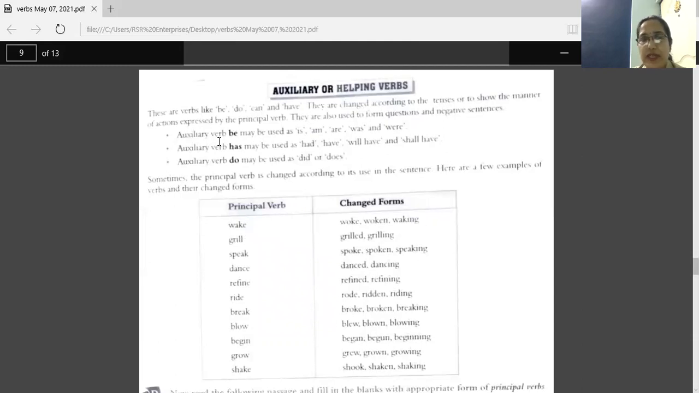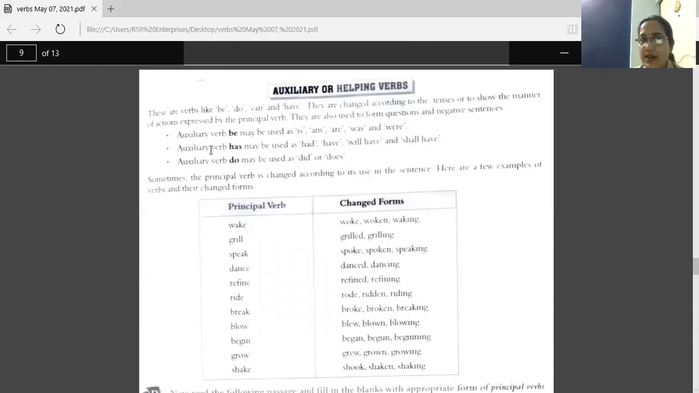Now, first point, the auxiliary verb be may be used as, so these are forms of be. In present tense, we have is, am, are. And in past tense, was, were. These are forms of be.